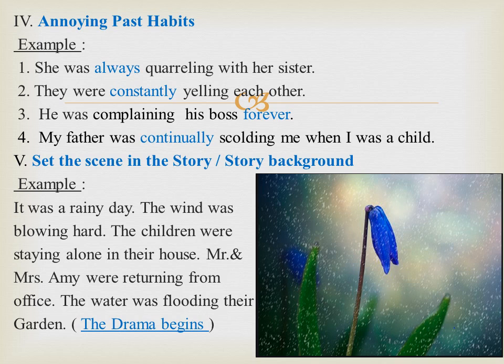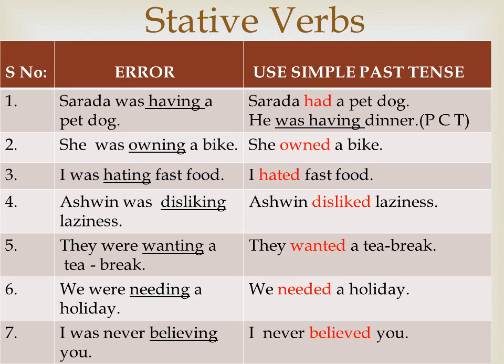The one-act play writers or the dramatists use past continuous tense to describe the background of the story. I hope this slide would help you to use the past continuous tense without mistakes.